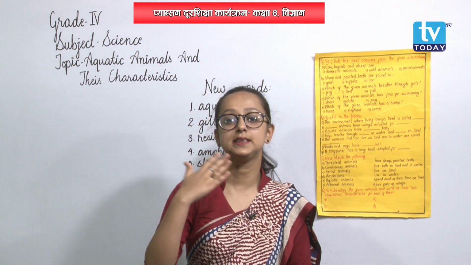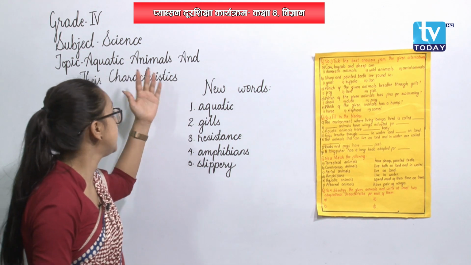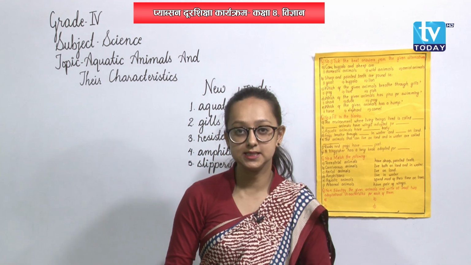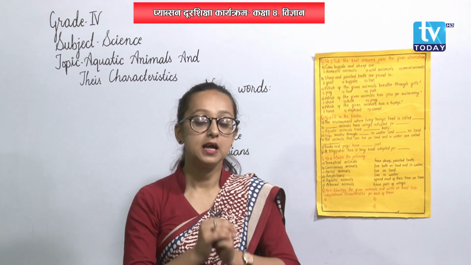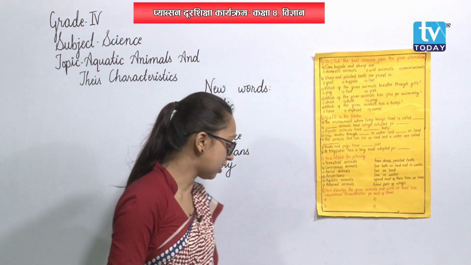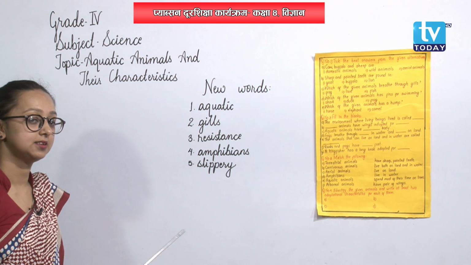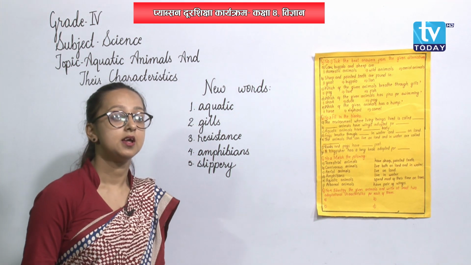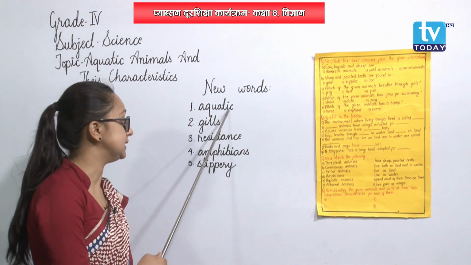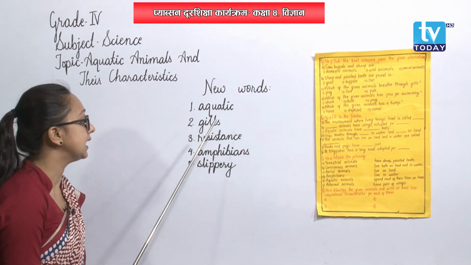So, continuing the same topic today, we are going to learn some of the adaptational characteristics of aquatic animals. The topic for today is aquatic animals and their characteristics. Well, before entering into the topic, let me introduce some of the new terms to you, okay? Some of the terms that I have written on the board already. The first one is aquatic. What is aquatic? The animals or plants that are found or that live in water are aquatic, okay? Their habitat is water.